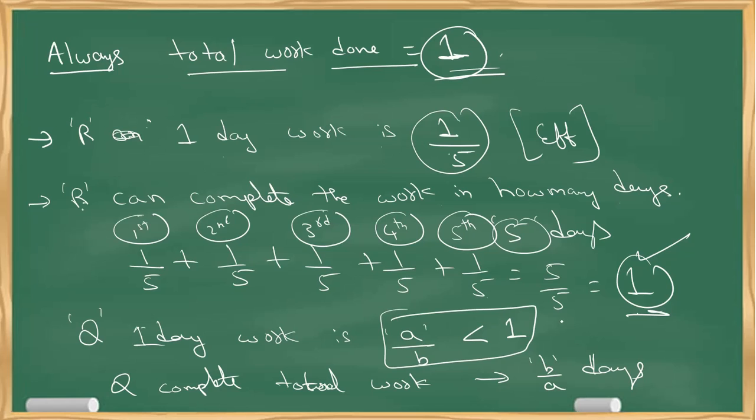One day work, that is efficiency, is always less than 1. Then only you can calculate what you call maximum value as 1. If efficiency is 1, that means total work is done. Understood? So Q's 1 day work is A by B. Then Q can complete the total work in B by A days. In this case, it is 1 by 5. So the answer is 5 days. Clear? Okay. Next.